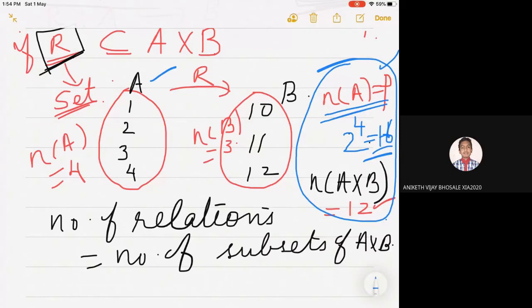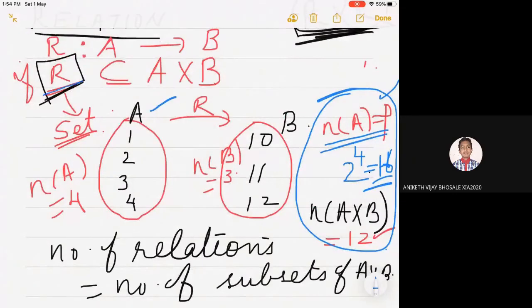Again, come back to the definition of relation. A relation is a subset of A cross B. So if your question is to find the number of relations, you have to actually count the number of subsets of A cross B. For the number of subsets of A cross B, first we have to count how many elements are in A cross B.